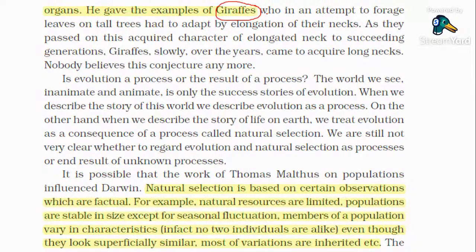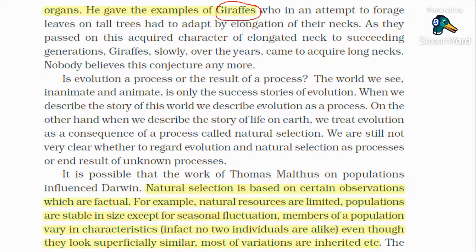And finally, when all the shrubs around them were also over, they started extending their necks very hard and eating the leaves of the trees. As a result, as evolution happened, the neck of the giraffe elongated from one generation to the other, and finally the giraffe appeared in the common way we see it right now.